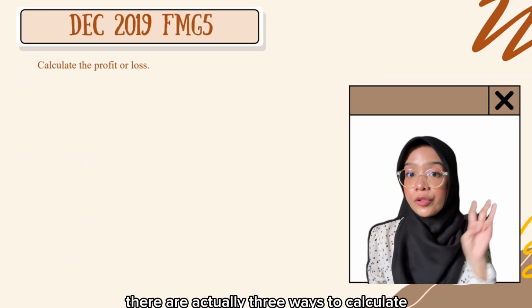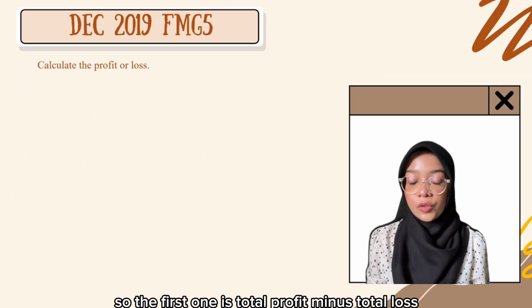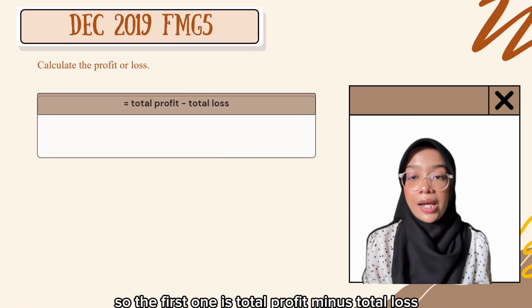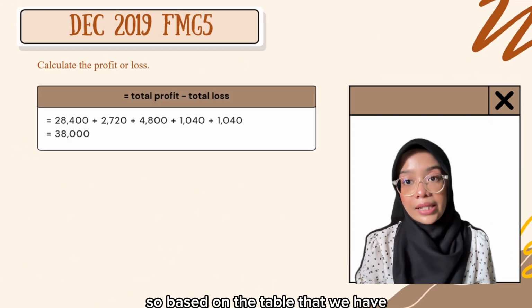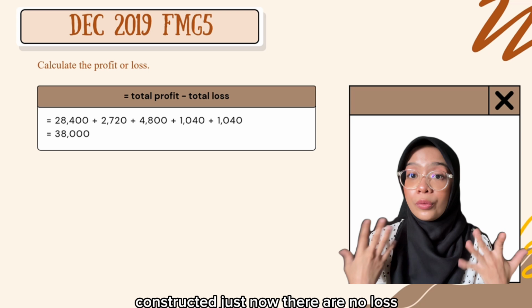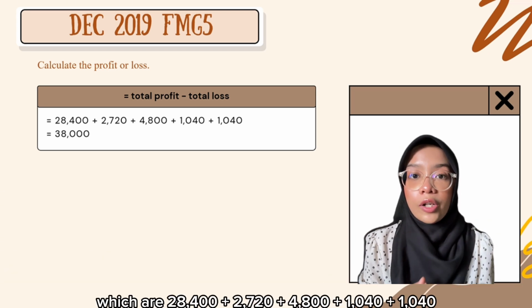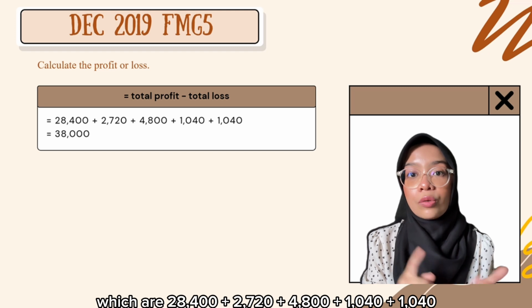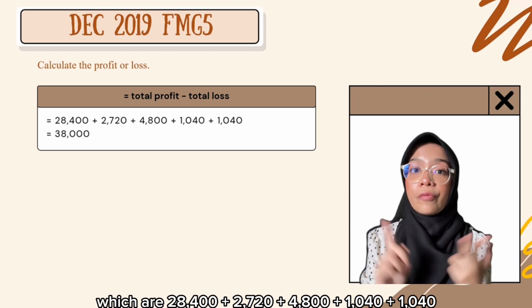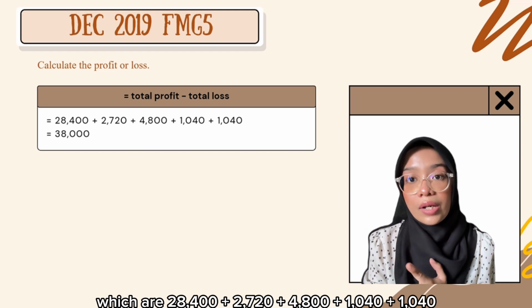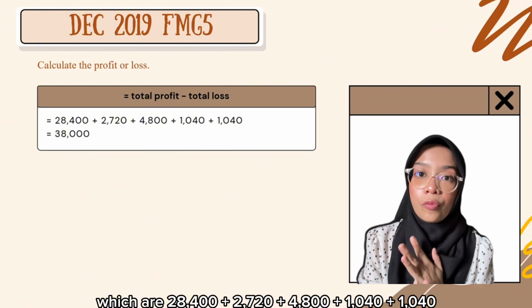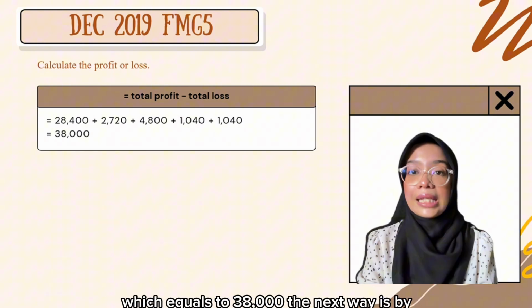So there are actually 3 ways to calculate the profit or loss. The first one is total profit minus total loss. Based on the table that we have constructed just now, there is no loss. So basically, we just need to sum up all the profit, which is 28,400 plus 2,720 plus 4,800 plus 1,040 plus 1,040, which equals 38,000.